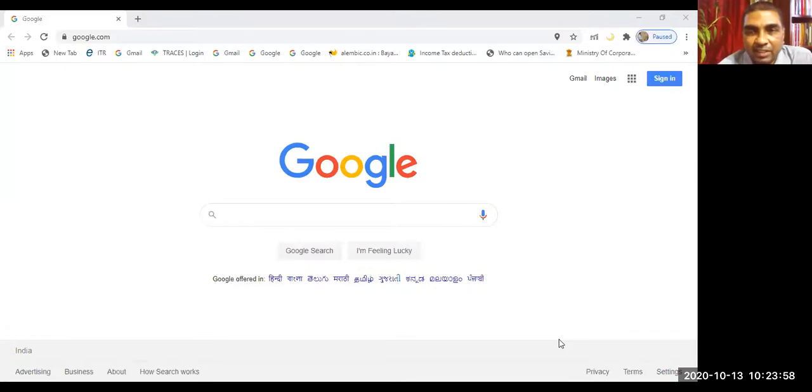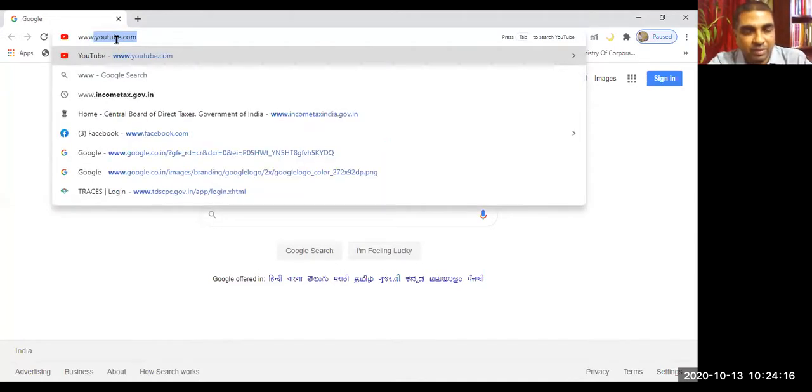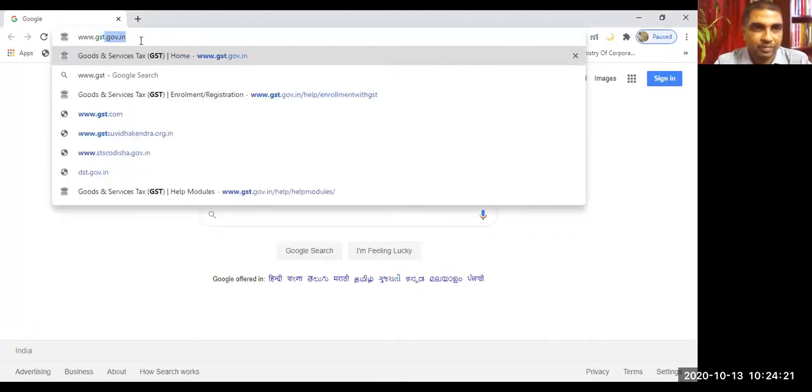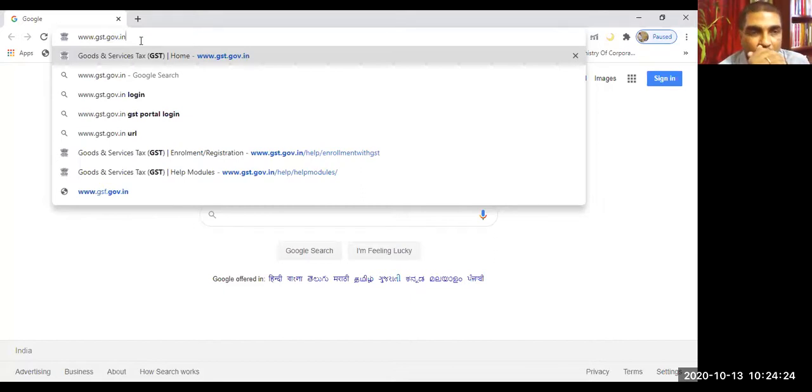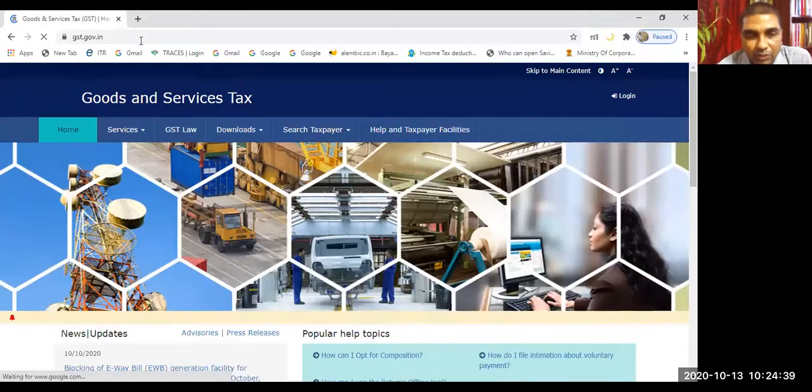Tell me what you are seeing on the screen. What is shown? Sir, Google. Google page, you are saying? Yes, sir. Now tell me, I am going to the GST portal, see what I am typing. What is the address? Can you tell me the website address? www.gst.gov.in. Yes, I'm going to this site.